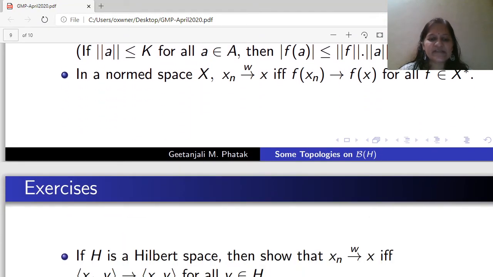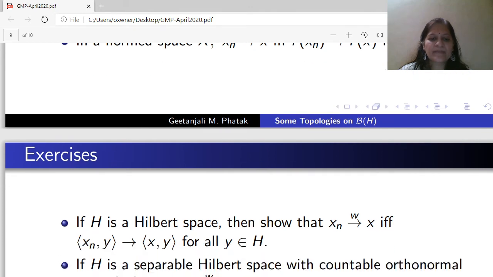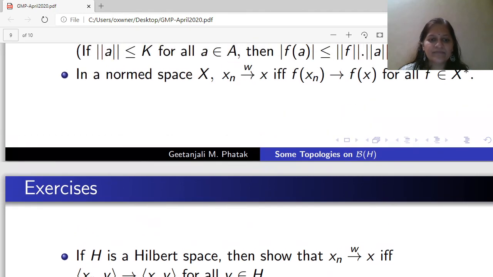The first exercise is, if H is a Hilbert space, then show that Xn converges to X weakly if and only if inner product (Xn, y) converges to (X, y) for all y in H. Here you can use the last property given above: Xn converges to X weakly if and only if f(Xn) converges to f(X) for all f in X star.